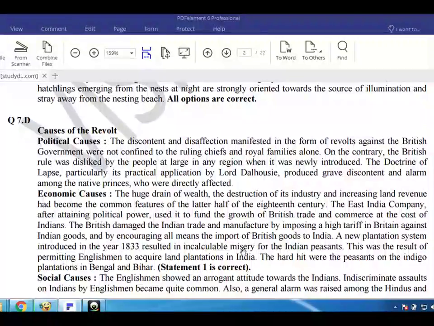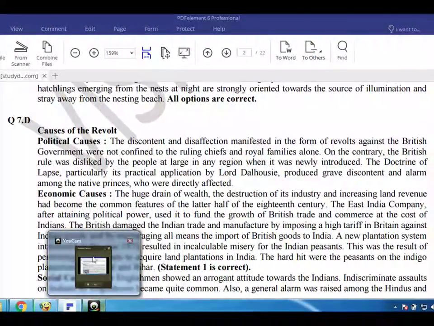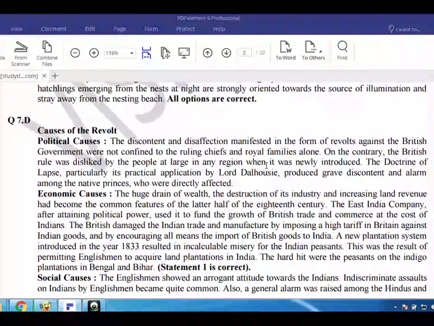Q7. D. Causes of the revolt. Political causes. The discontent and disaffection manifested in the form of revolts against the British government were not confined to the ruling chiefs and royal families alone. On the contrary, the British rule was disliked by the people at large in any region when it was newly introduced. The doctrine of lapse, particularly its practical application by Lord Dalhousie, produced grave discontent and alarm among the native princes, who were directly affected.